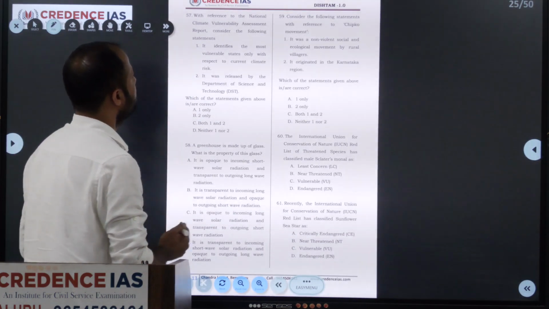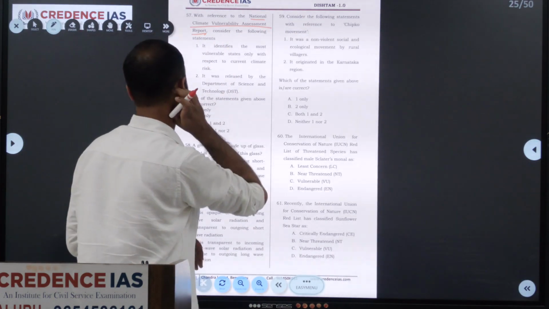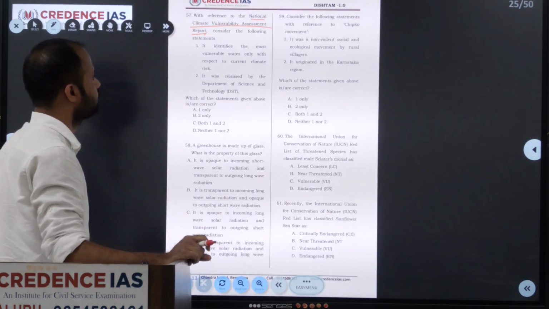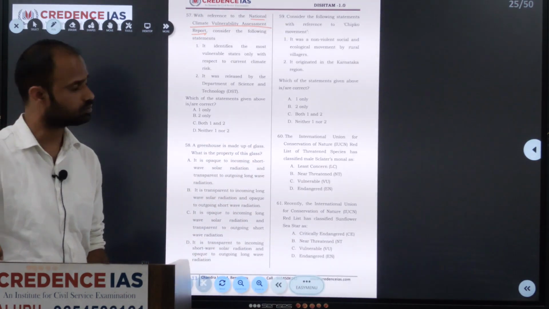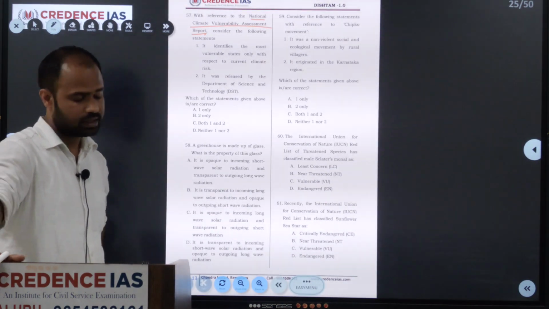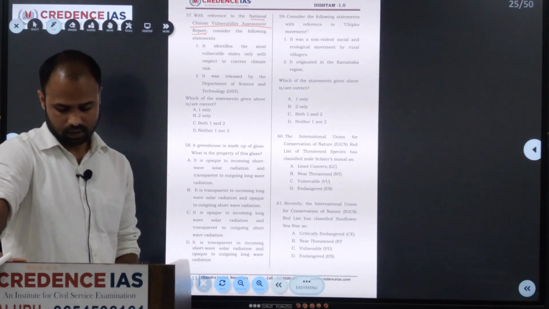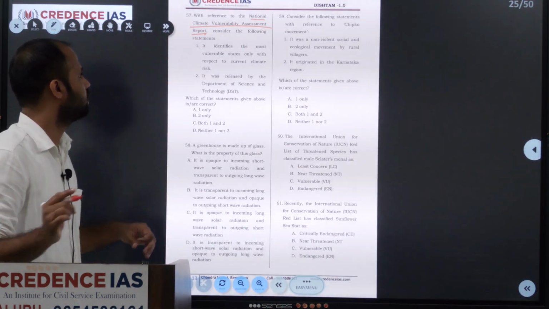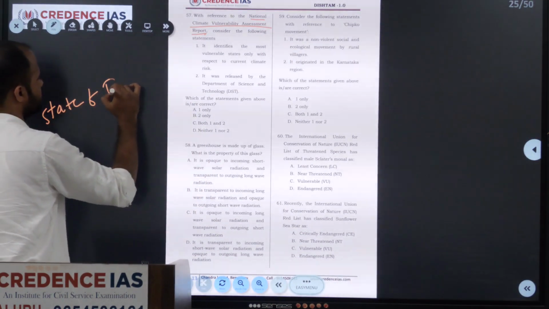With reference to the National Climate Vulnerability Assessment report, consider the following statements. They have given two statements. It identifies the most vulnerable state only with respect to the current climate risk. It is released by the Department of Science and Technology. These are the two statements. The National Climate Vulnerability Assessment report is released by the Department of Science and Technology. What it says is, it identifies the most vulnerable states as well as districts with respect to the current climate risk. It will identify both states and districts.